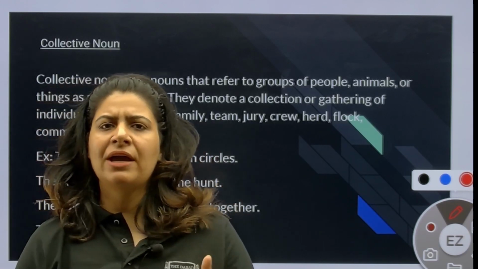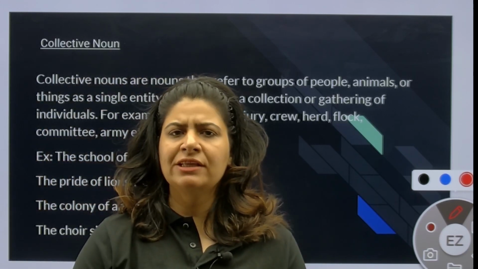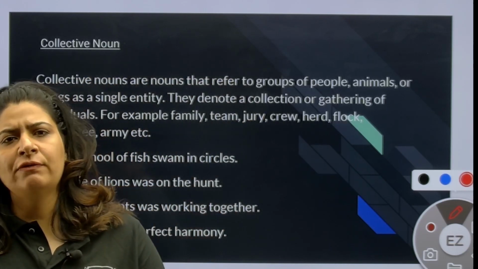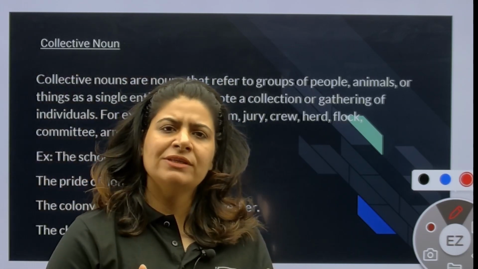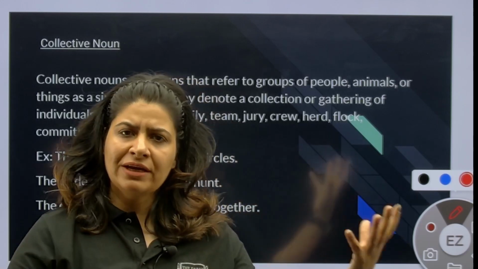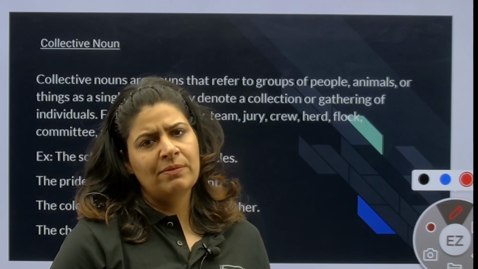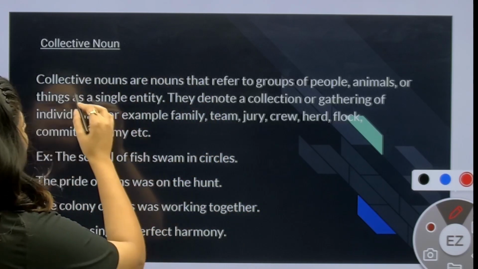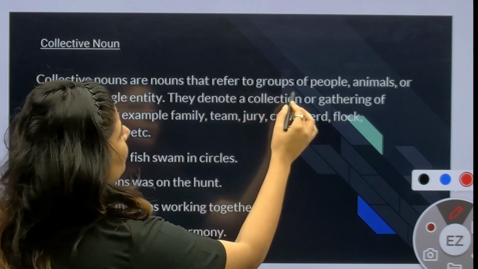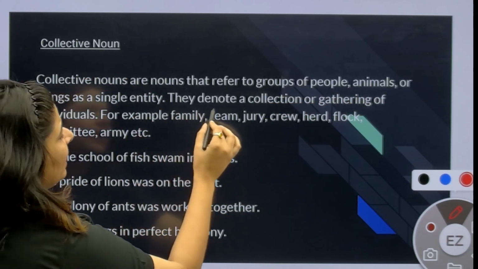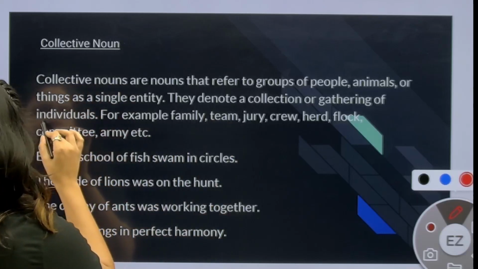So these are my collective nouns. If you see a group of lions, what will you say? The pride of lions. This is how we say a collective noun. When they are collectively considered as one unit, that is called a collective noun. Collective nouns are nouns that refer to a group of people, animals or things as a single entity. They denote a collection or gathering of individuals.